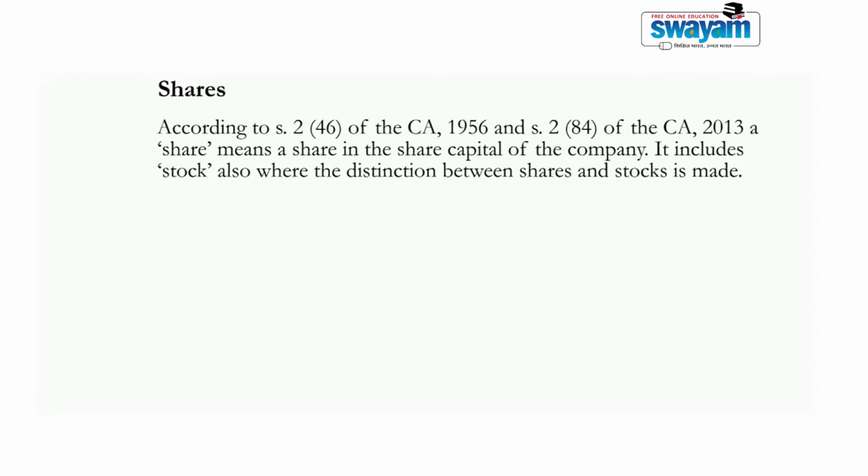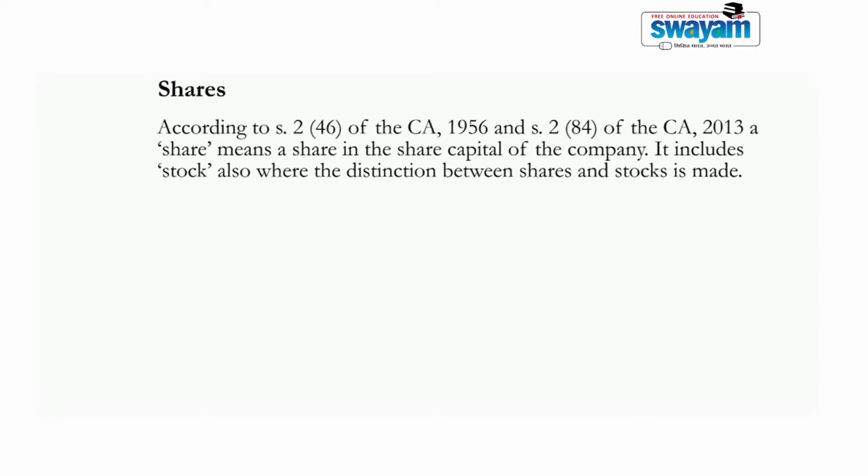Now what is the nature of a share? There are two types of properties, chose in action and chose in possession. Chose in possession is a property which is in possession of the property owner. So a share is a type of property which is chose in action, because we do not have the possession.